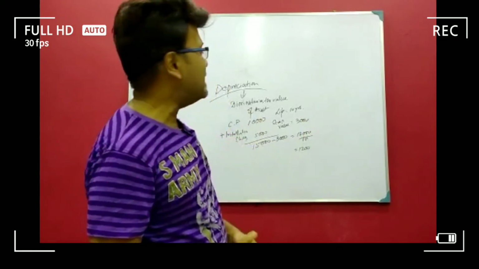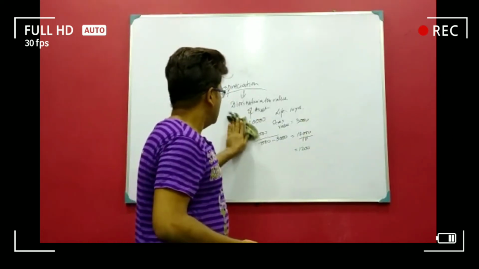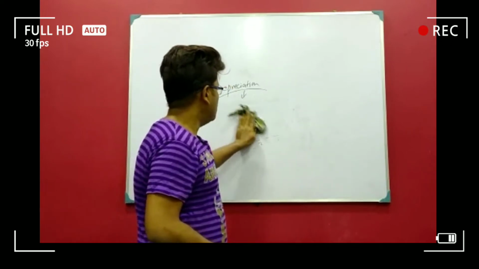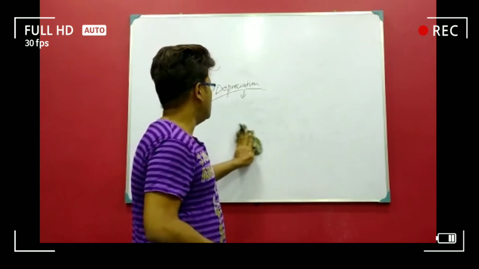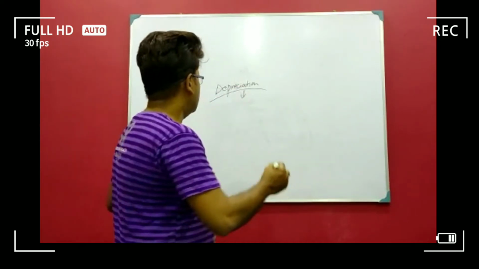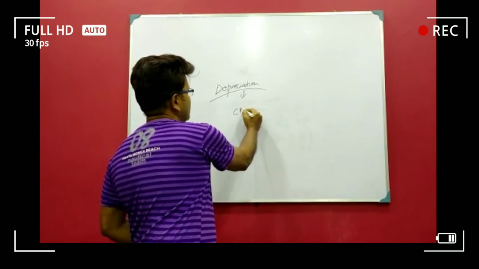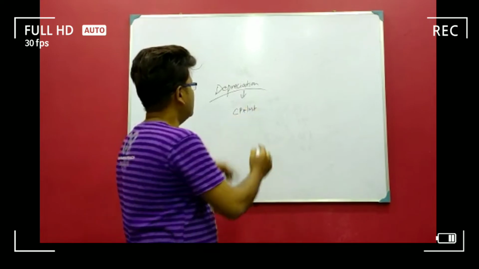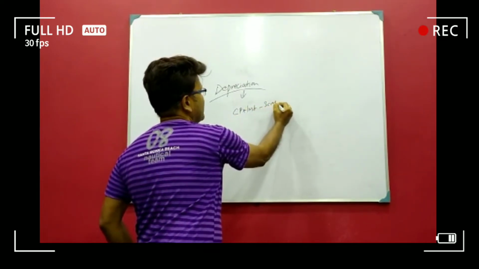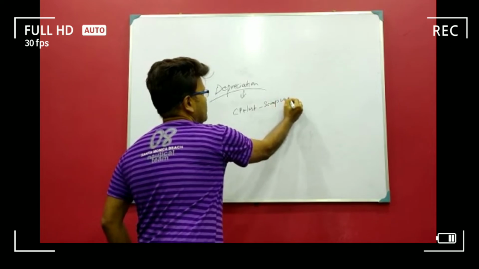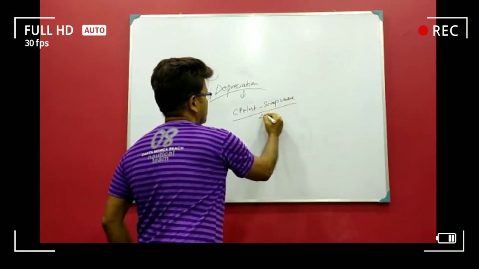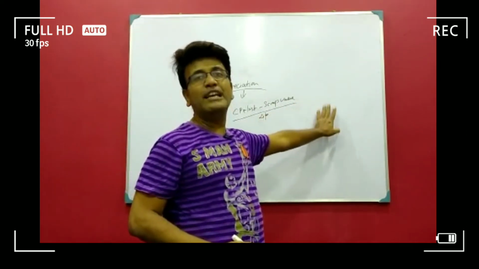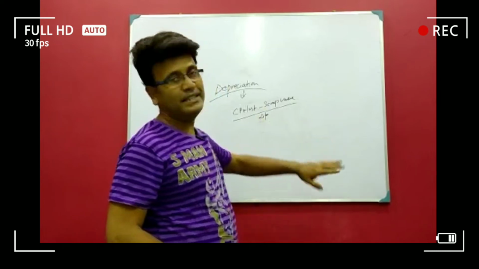From our example, we can easily work out the formula for charging depreciation. Remember, you can't mug up any formula until and unless you are able to understand it. The formula is cost price plus installation, because we need this amount in order to purchase the same type of asset, minus scrap value, because we are already getting this value after its expiry, divided by life. In this case we are keeping aside the same amount every year, so that after expiry you can purchase the same type of asset.